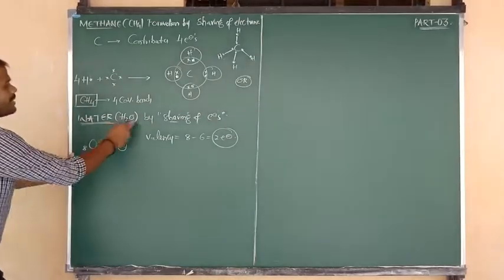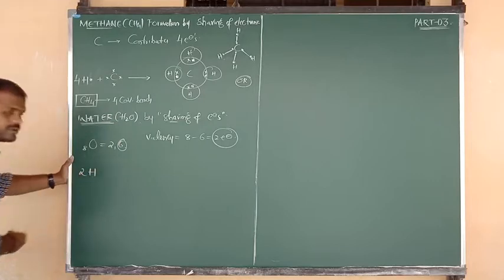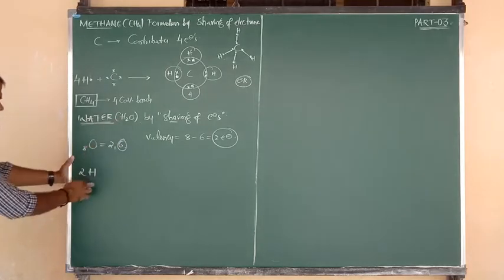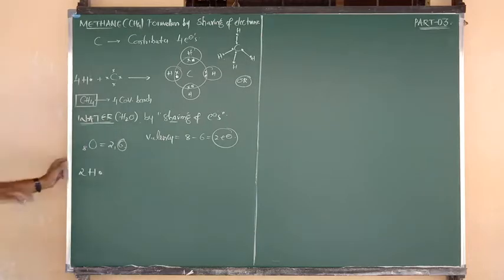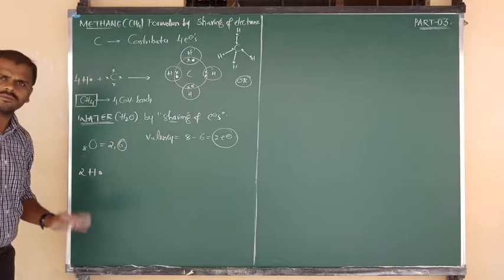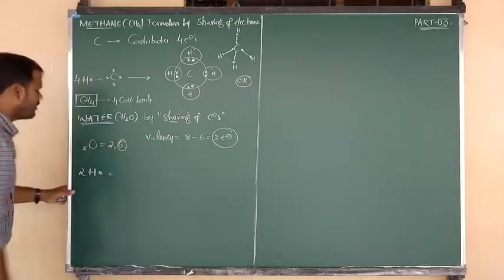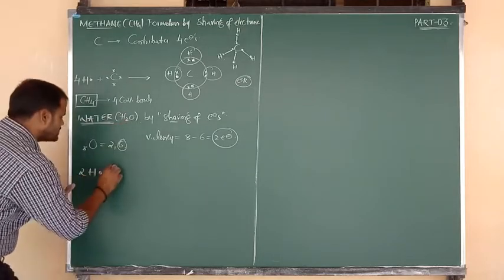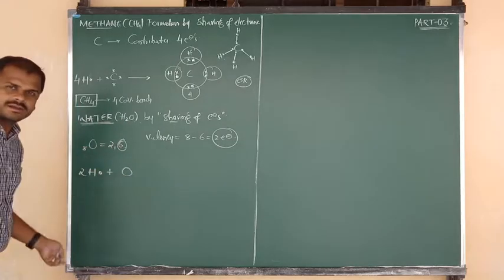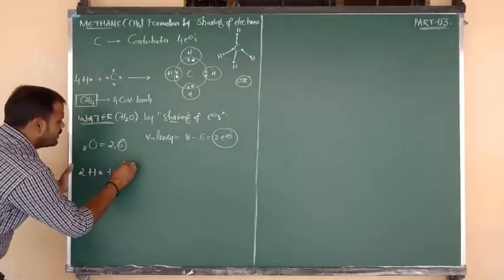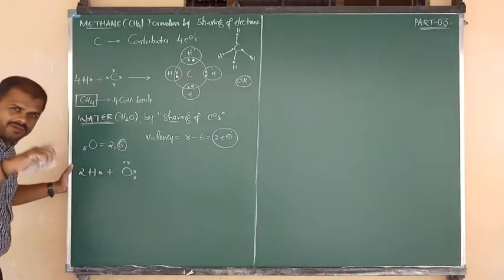Here, how many hydrogen atoms are there? 2 hydrogen atoms are there. The symbol of hydrogen is H. One hydrogen atom can contribute 1 electron, and the second hydrogen can also contribute 1 electron. Each hydrogen contributes 1 electron. Next, I am going to write the structure of oxygen. The symbol of oxygen is O. Totally, oxygen contains how many valence electrons? 6 valence electrons: 1, 2, 3, 4, 5, 6.